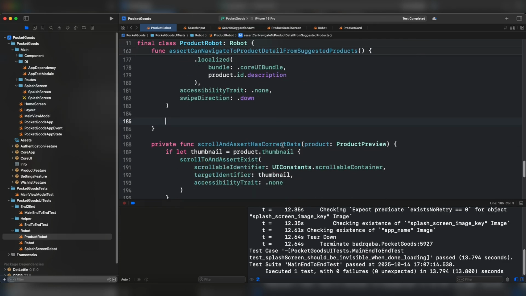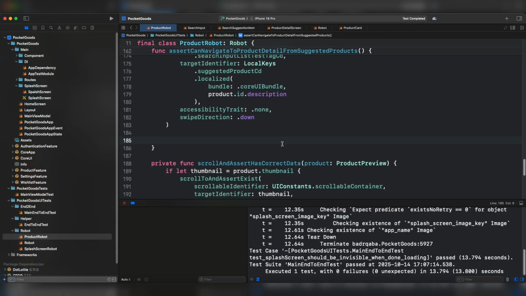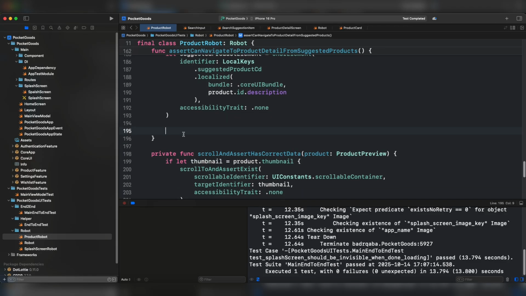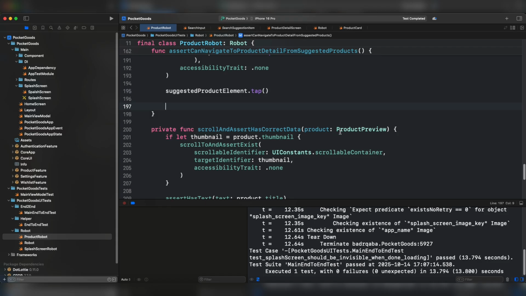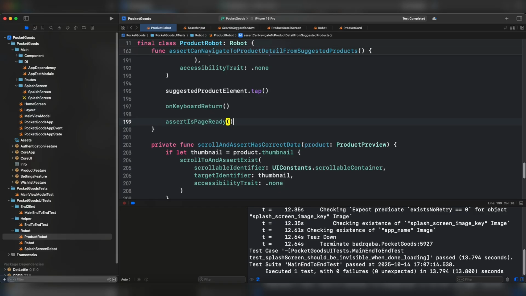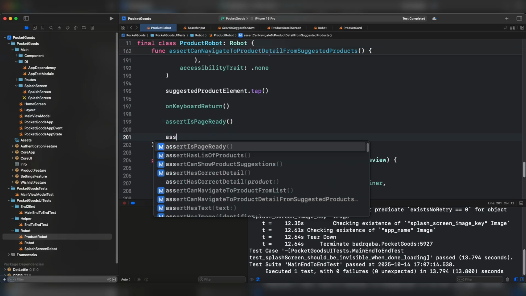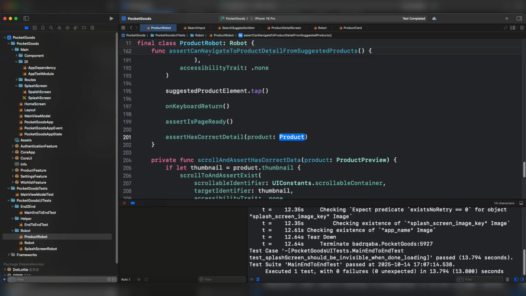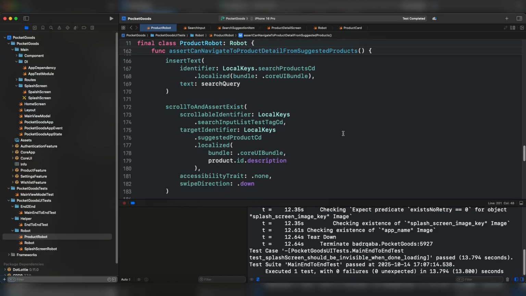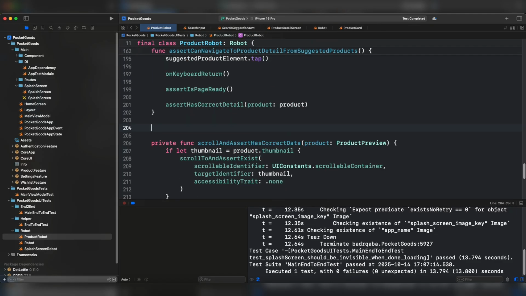Next, let's store this particular UI element, which is the suggested product, sunglasses, by using onElement and providing the correct accessibility identifier. Afterward, we have to click on this particular product. Let's close the keyboard by doing on keyboard return, and we have to assert that the page is ready, and we have to assert that it has the correct detail, and we have to pass as an argument the product that we have arranged earlier. Now, if the user clicks on the magnify icon, it should trigger the search event.